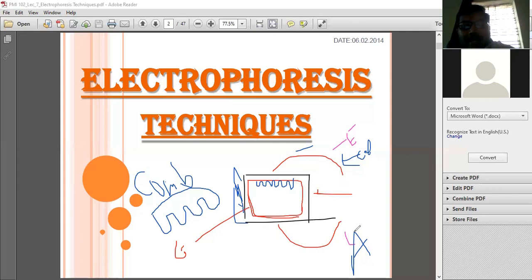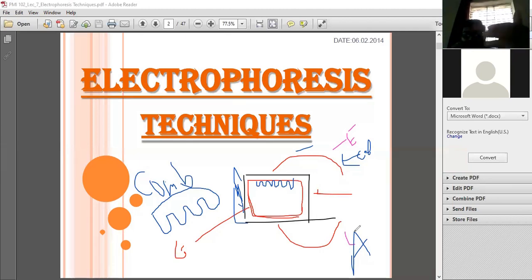Why does DNA get a negative charge? Because of the phosphate group. The phosphate group is present in the double helical structure of DNA. Phosphate group means PO4 minus. That minus sign indicates the negative charge on DNA. That's why we are putting the wells at the cathode. Why? The cathode is negatively charged.